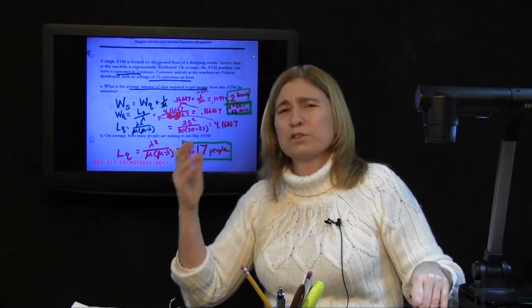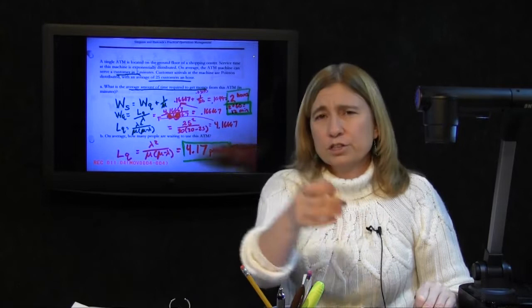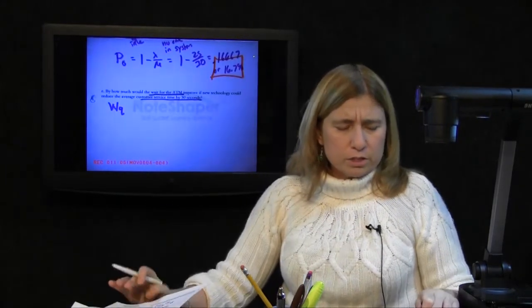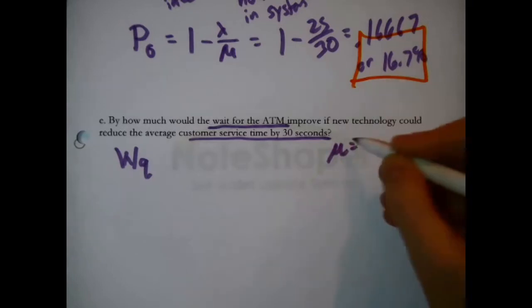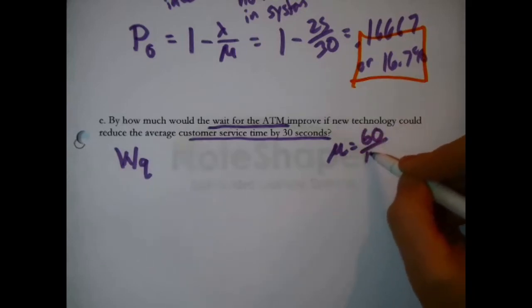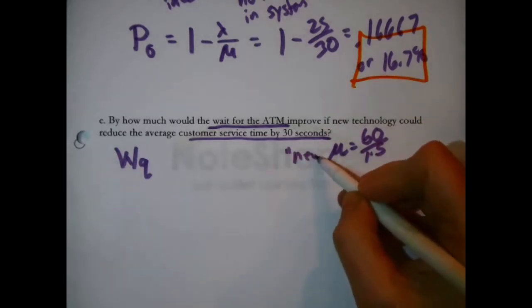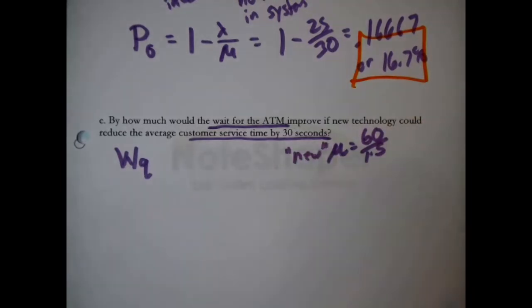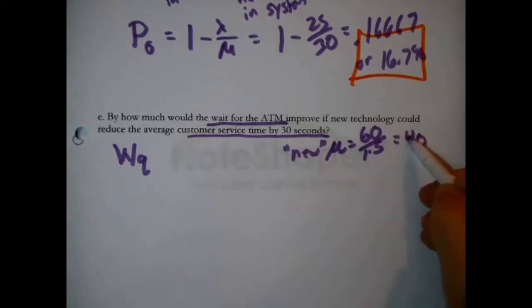What part of this problem would be changing? Well, where did we use that 2 minutes? We used that in the calculation of mu, right? Our old mu, we said 60 divided by 2, we got 30. We have a new mu now. 60 divided by 1.5, the new mu is 40 per hour.